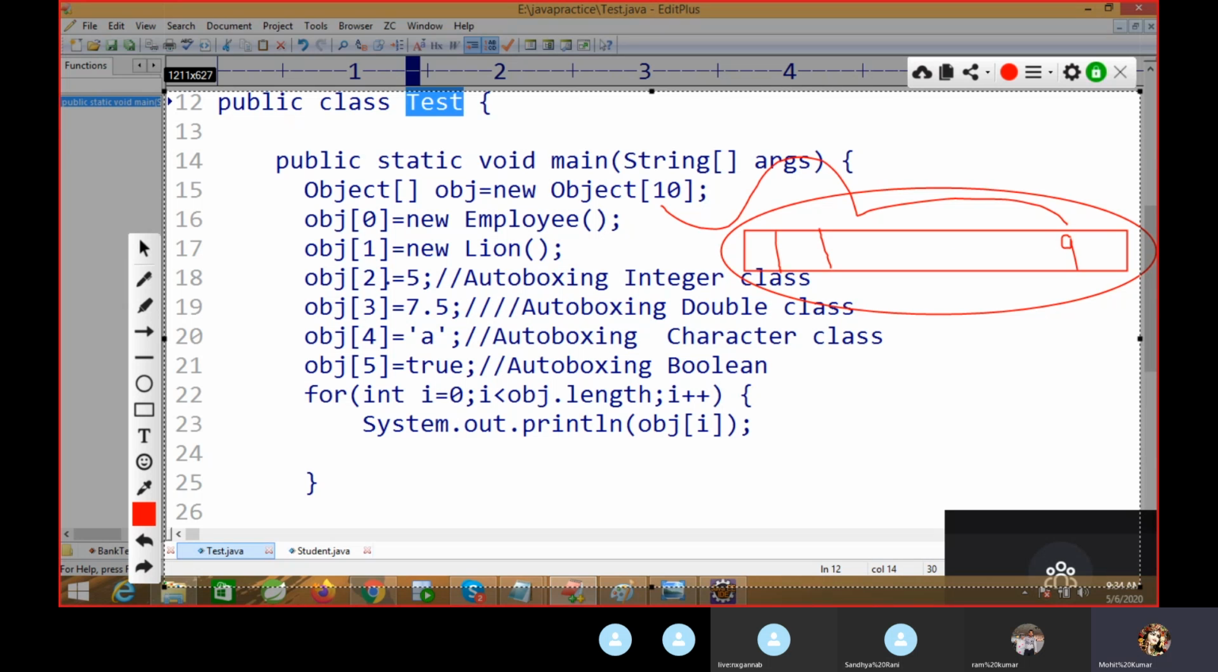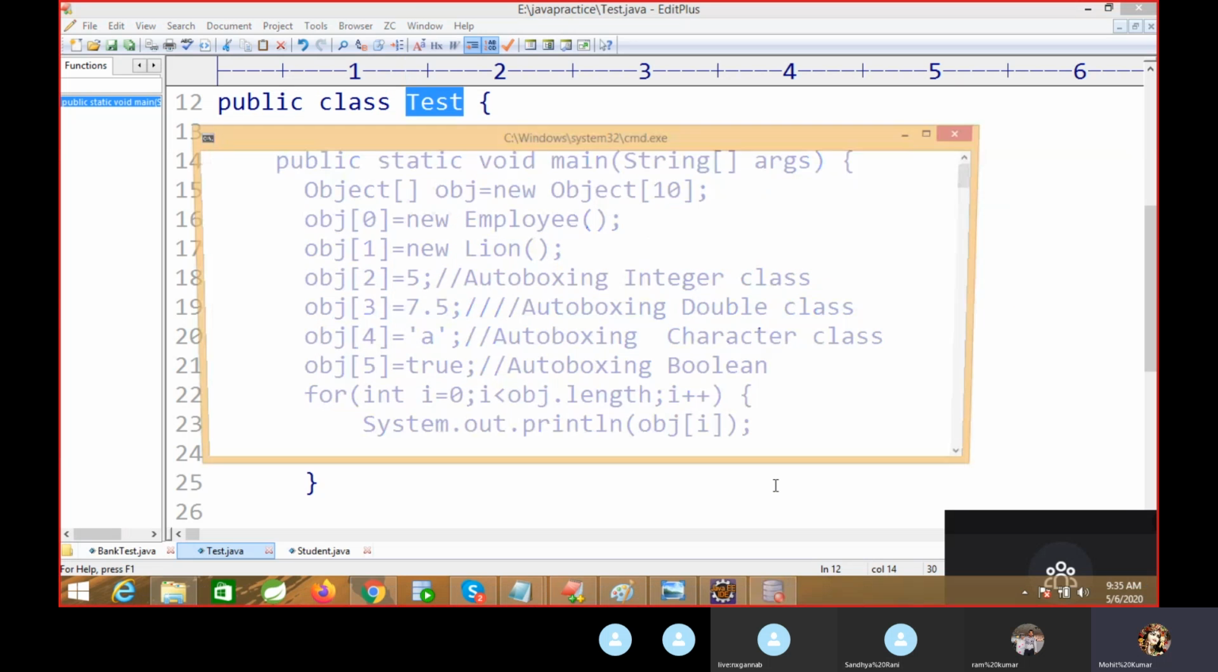For the integer array, as per the data type, a default value 0 will be stored. After that, all these objects will be created. Here we have any type: employee type, string type, this is integer type, this is double, this is char type, this is boolean type. So we can store any type. If you create an array as object class type, it behaves like a heterogeneous type. Got it, right?